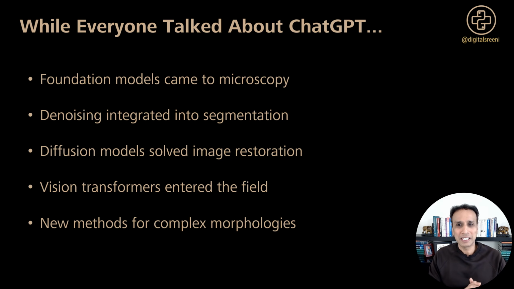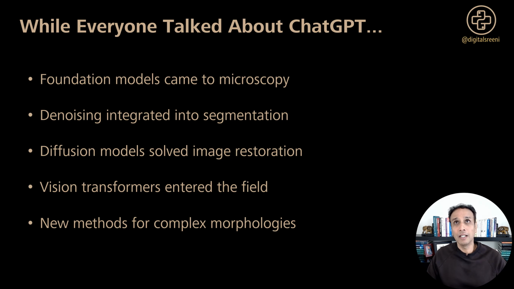Foundation models, the same technology behind ChatGPT, made it to microscopy. The denoising got integrated directly into our segmentation pipelines, and diffusion models, the ones that everyone uses for generating AI art, turned out to be perfect for image restoration. Vision transformers, I love vision transformers.